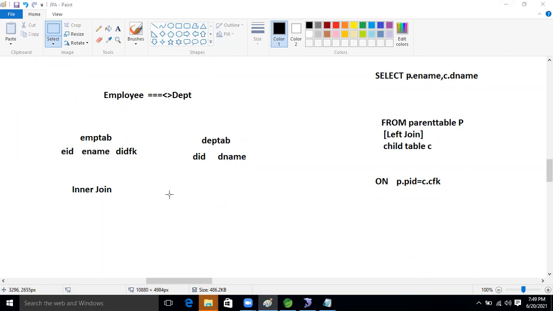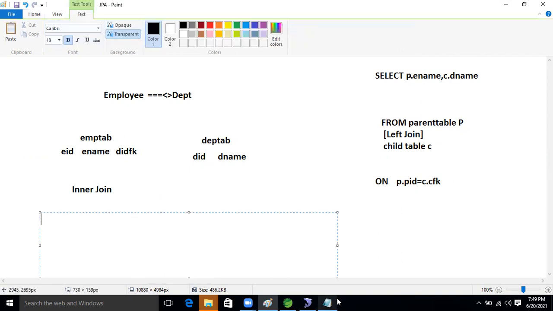Okay, so inner join. Inner join is there, right? Inner join is there. Good. So inner join is there now. Okay, fine now, guys. So here, what are we going to do now? We are going to perform an inner join on both tables, right? Both tables inner join. So what is the syntax we take now?